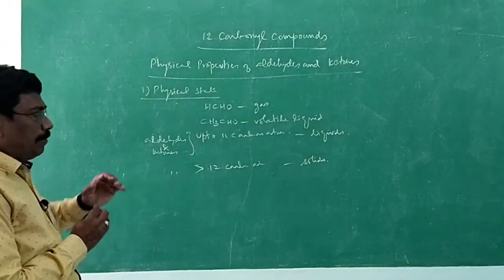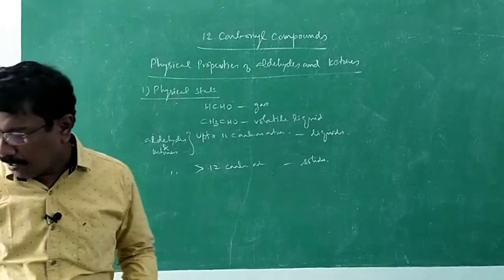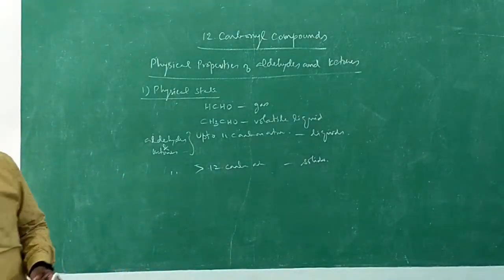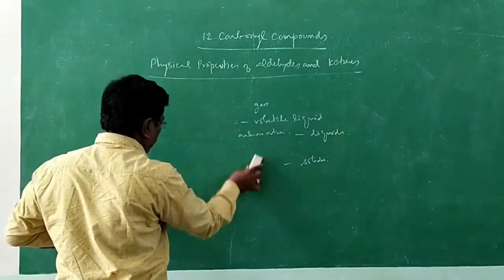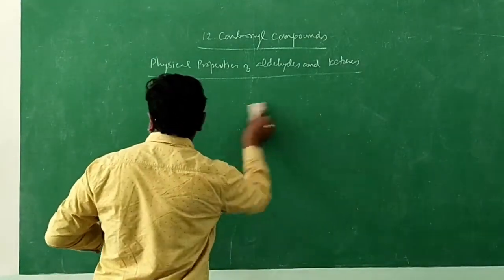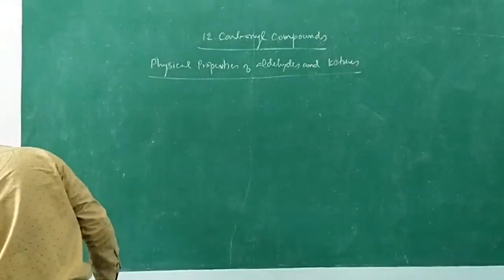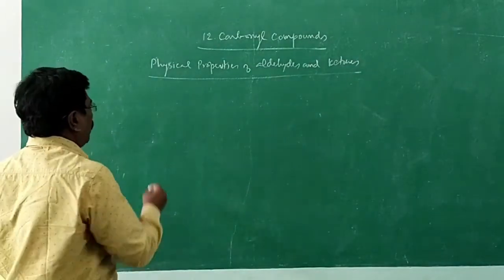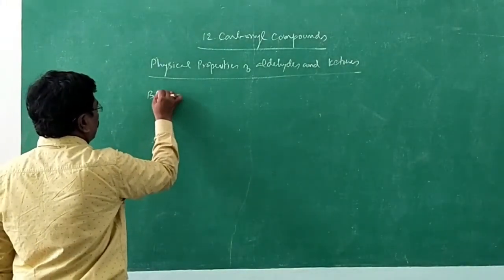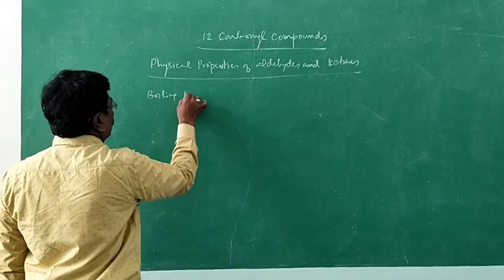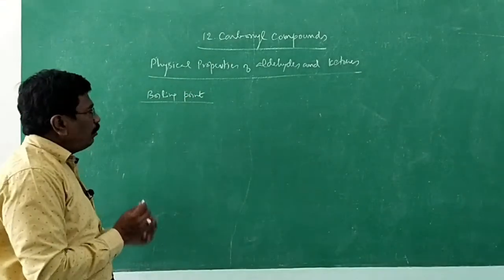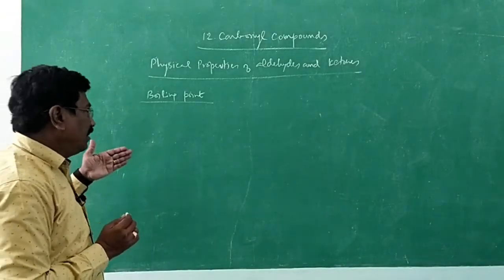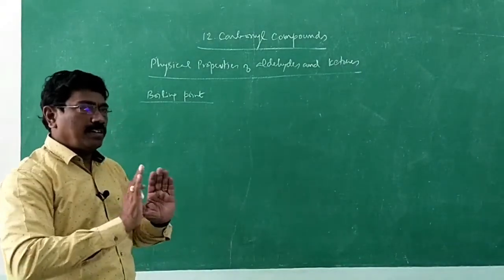And it becomes solid. Now let me go into boiling point. So physical state: only formaldehyde is considered as gas. Acetaldehyde, volatile liquid. Others up to 11 carbon atoms liquid, greater than 11 carbon atoms solids. Now boiling point. The boiling point we have to compare with hydrocarbons.